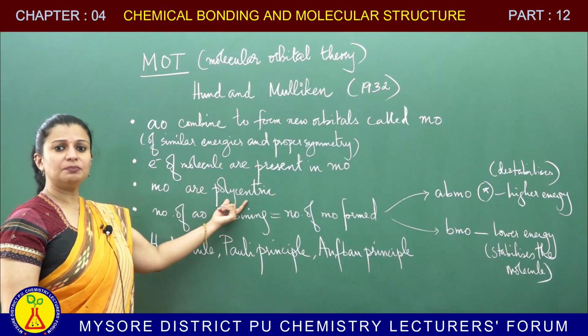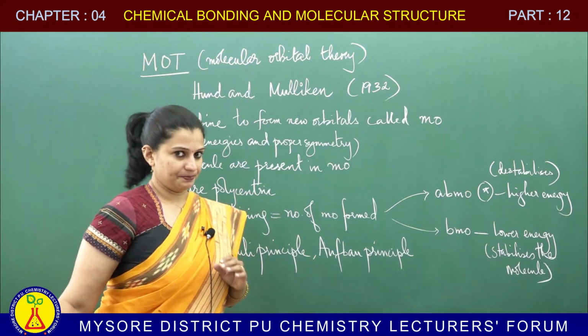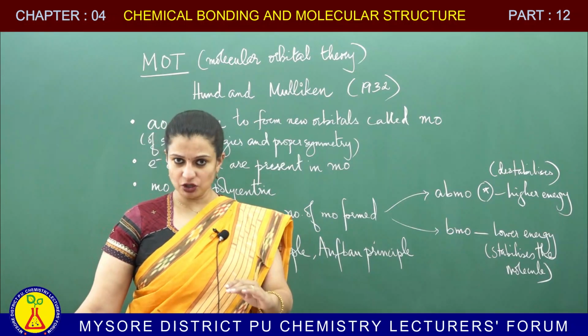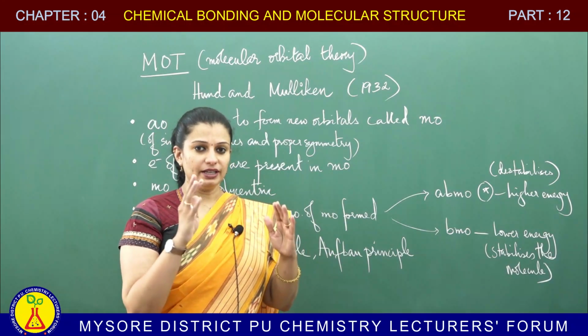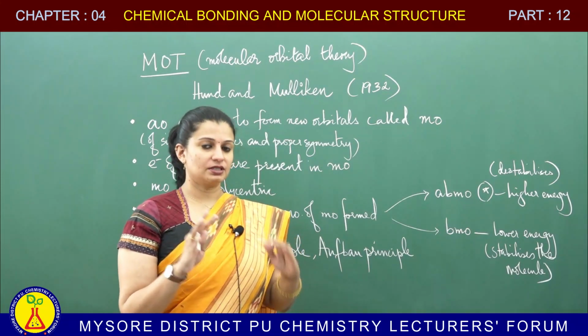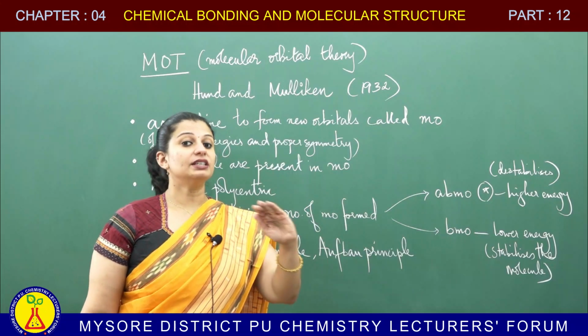Now there is a word that is new here. Molecular orbitals are polycentric. In an atom, the atomic orbitals are influenced by one nucleus only, one center, meaning it is monocentric. Whereas molecular orbitals are influenced by the nuclei of both the atoms which have combined. Since there is more than one center, we say they are polycentric.